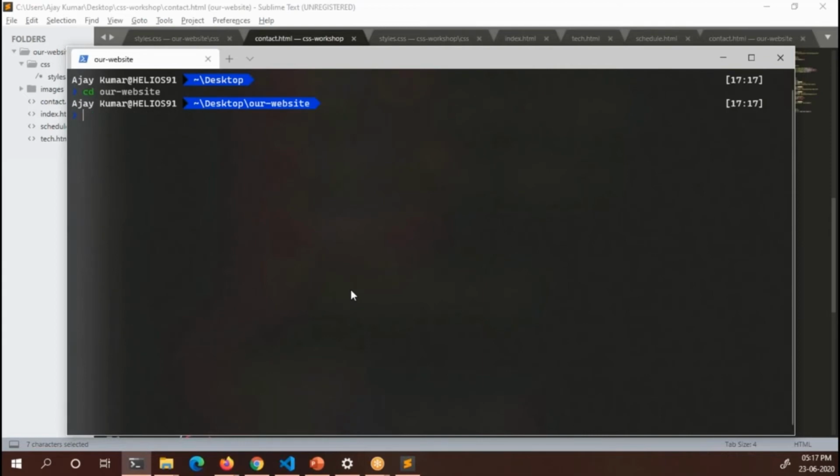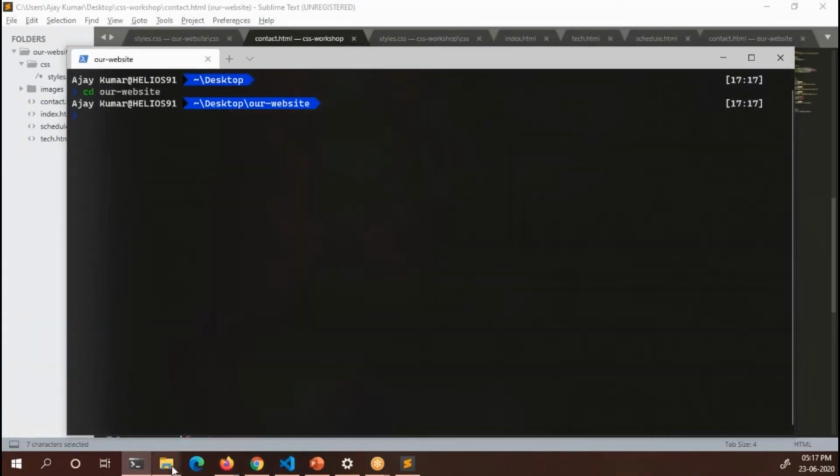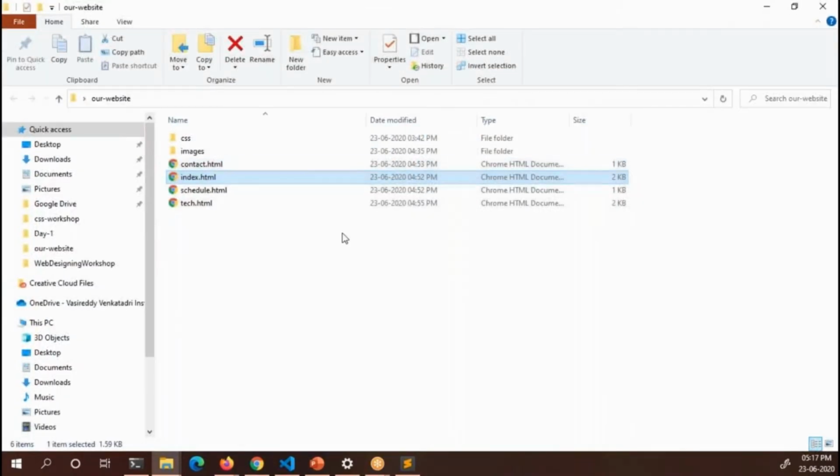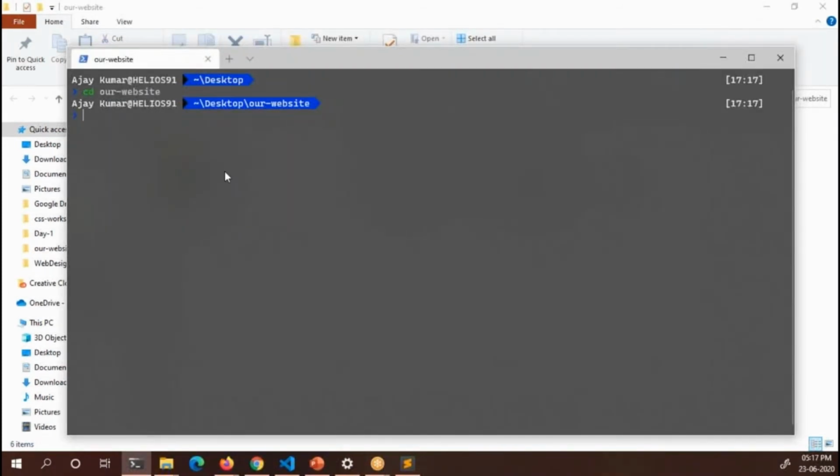Now the our website folder is like this. Let me maximize this. This is our website, and these are our files. We want to upload these entire files to our GitHub account. So what we need to do is initialize this directory or folder as a repository. How do we do that? Simply git init, to initialize a git repository here.